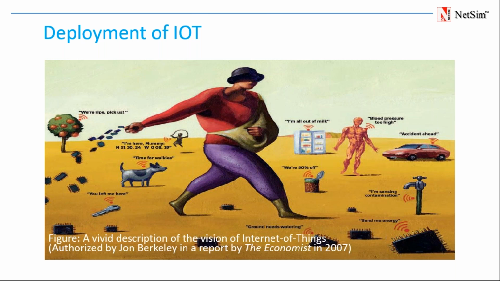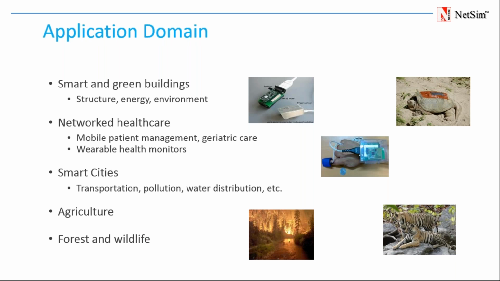So a lot of practical applications are there for IoT, so that we can see smart and green buildings, then networked healthcare, that is same as wireless sensor network, that is mobile patient management. Okay, wearable health monitors are available these days. Fitbit bands are available that you can wear on your wrist and monitor your health parameters.